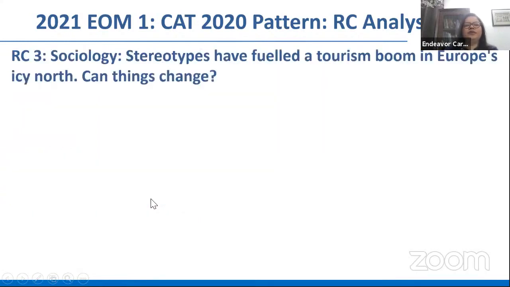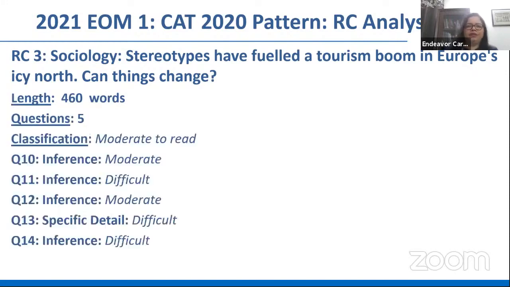Let's look at the next one, sociology. It's more to do with sociology and its relationship with the economy, because we are talking of stereotypes and attitudes, of certain ideas that have brought about a tourism boom in Europe's icy north. Can things change here? What are the factors that led to the tourism boom, and is it a healthy change? An interesting one, but the language was not extremely easy and direct. You'd have to read very carefully.